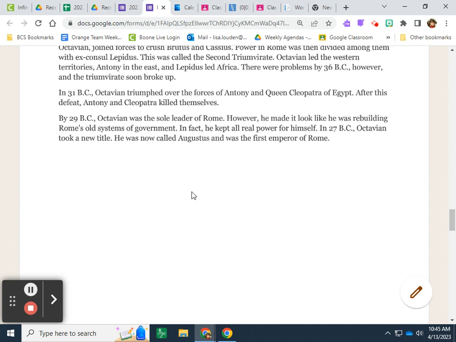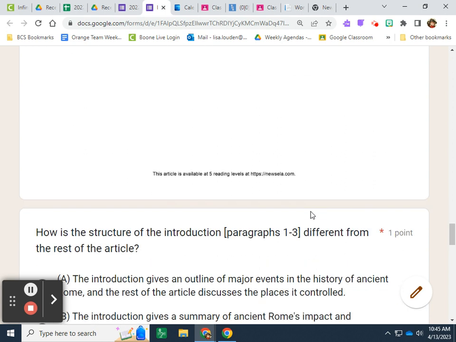By 29 BC, Octavian was the sole leader of Rome. However, he made it look like he was rebuilding Rome's old systems of government. In fact, he kept all real power for himself. In 27 BC, Octavian took a new title. He was now called Augustus and was the first emperor of Rome.